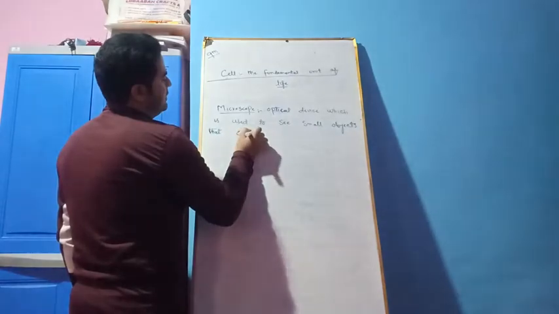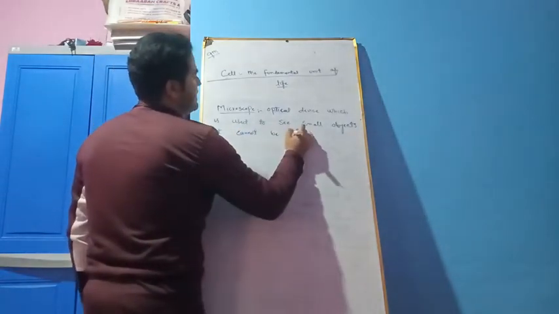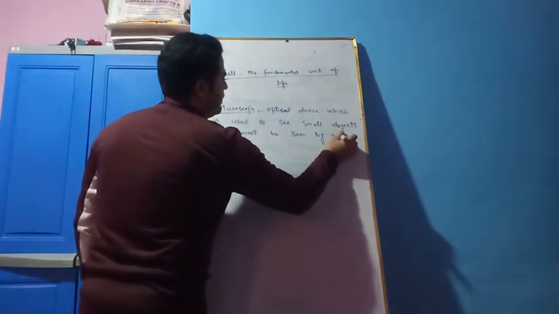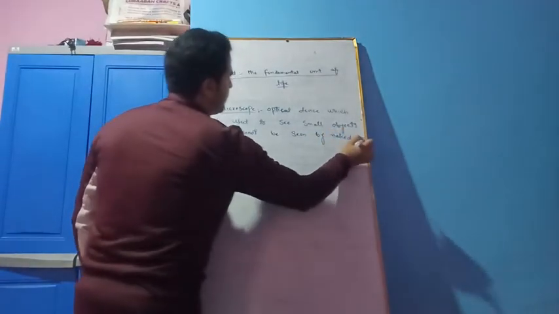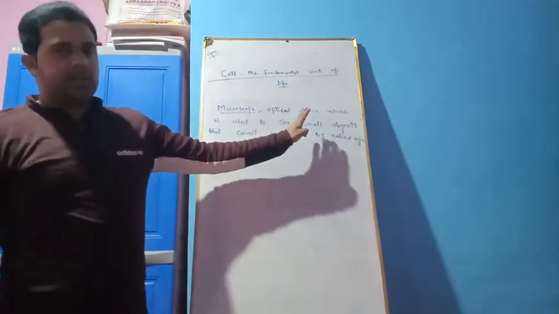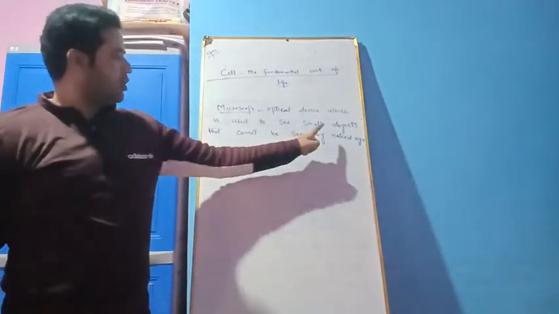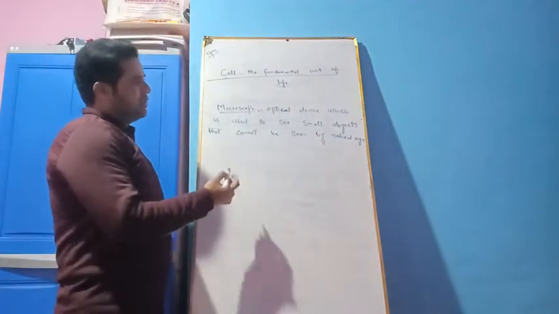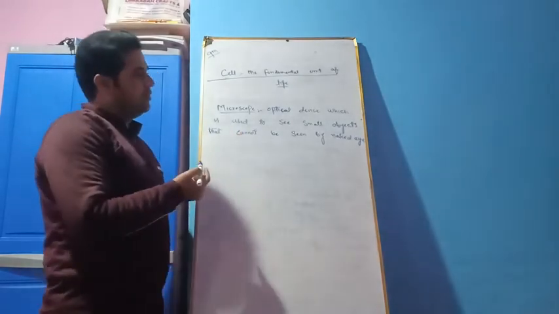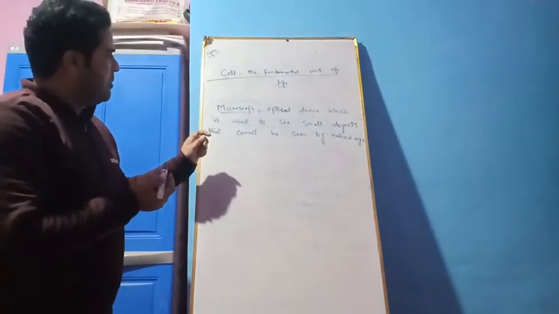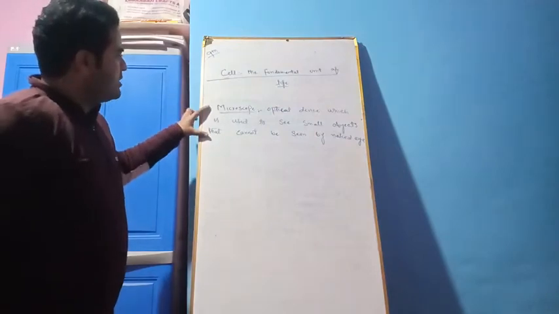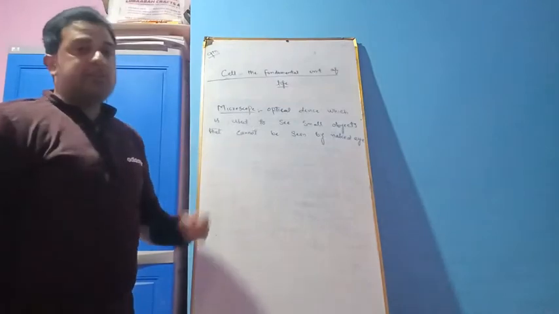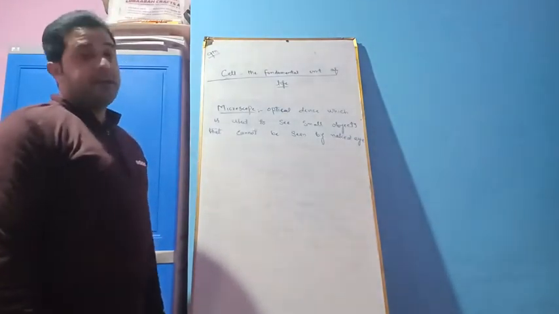That cannot be seen by the naked eye. So the microscope is an optical device which is used to see small objects that cannot be seen by the naked eye. But the question is, what is the mechanism, and how does the microscope make us see these extremely small objects which we cannot see with the naked eye?